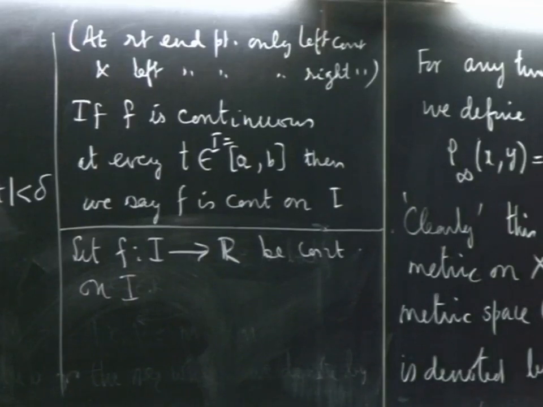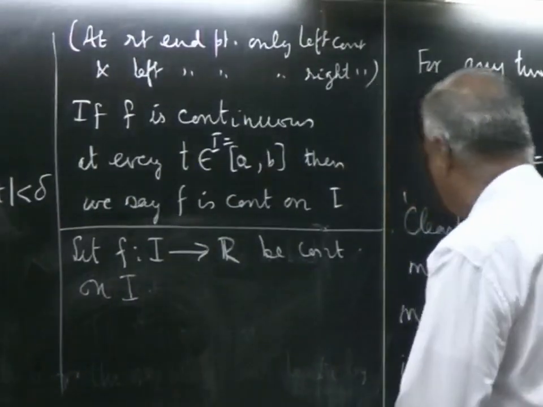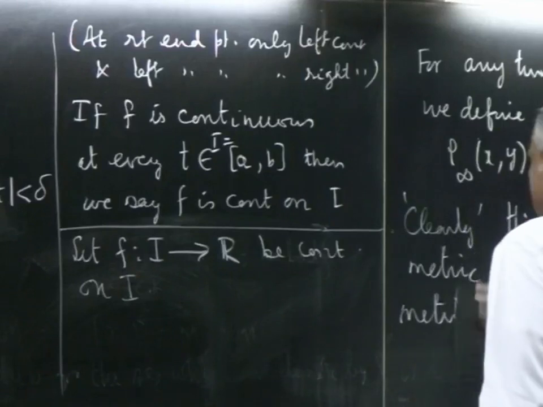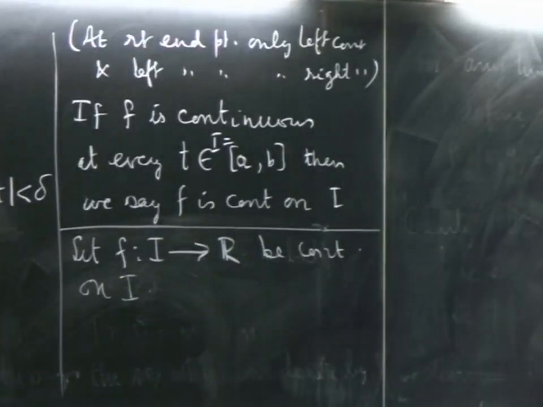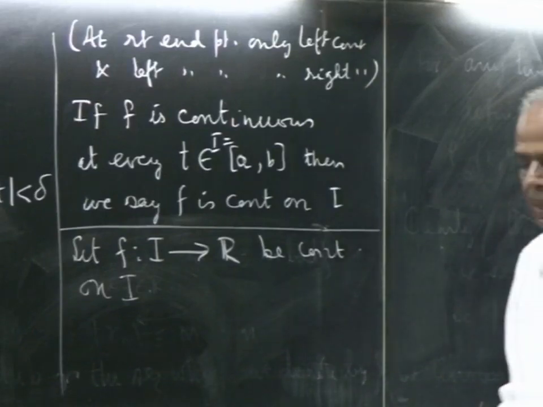I am going to look at a continuous function because that is what everybody learns first. The more complicated functions come later. Okay, so let us look at a continuous function.